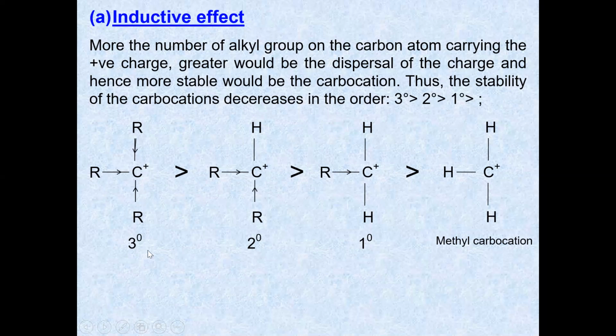Another important thing is that the more stable a species is, the less reactive it is. Tertiary carbocations are stable and less reactive, whereas primary carbocations are less stable and highly reactive. If it is stable, it is non-reactive; if it is not stable, it is reactive.